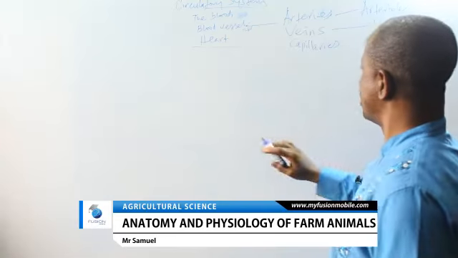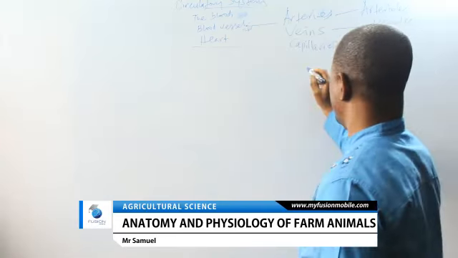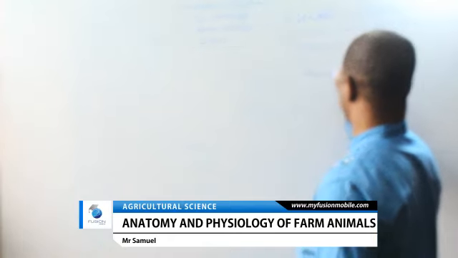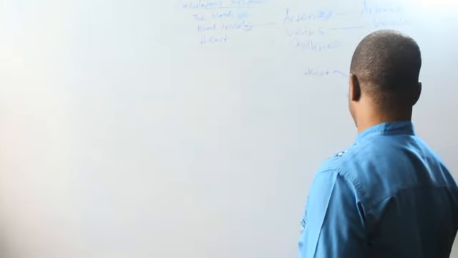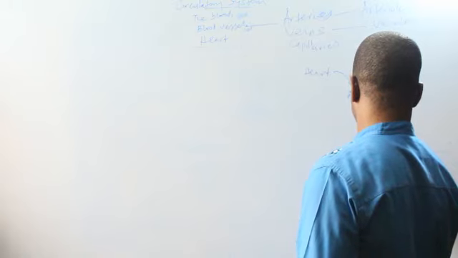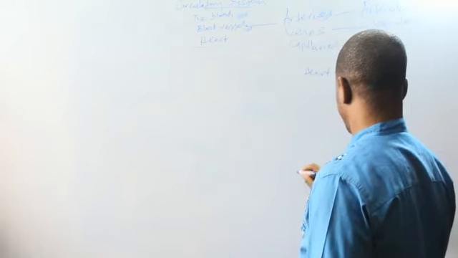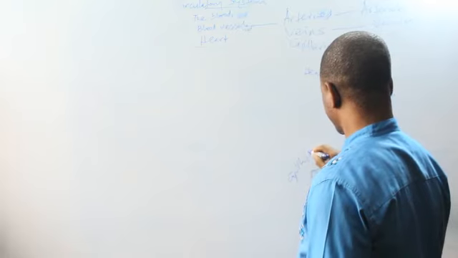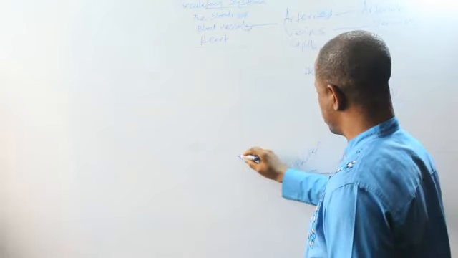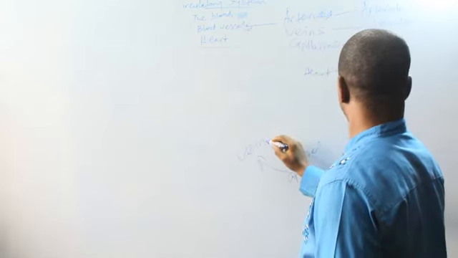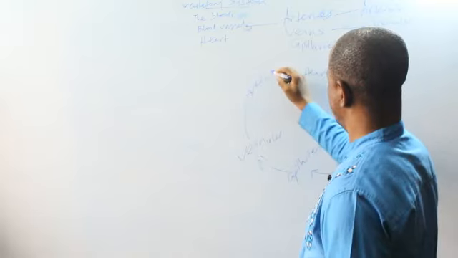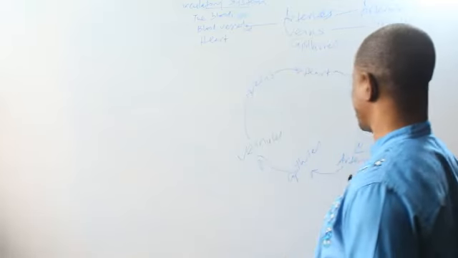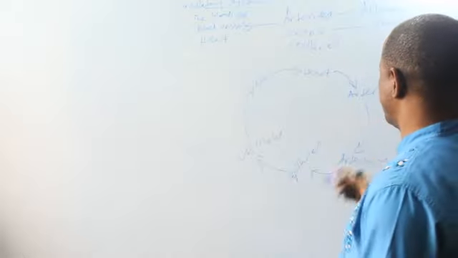Now, the blood moves around the body in this order. You have the heart. The blood comes out to the arteries. Arteries give it to the arterioles. Arterioles give it to the blood capillaries. Blood capillaries take it to the venules. The venules take it to the veins. The veins return it to the heart. This is how the blood circulates around the body.